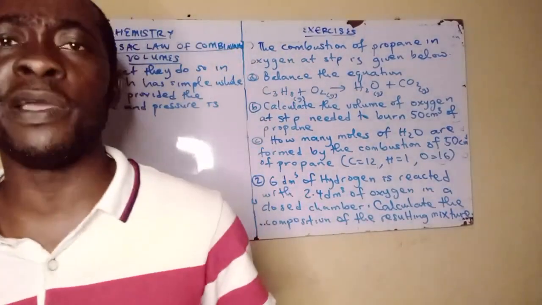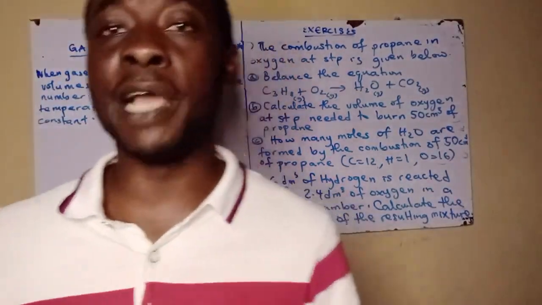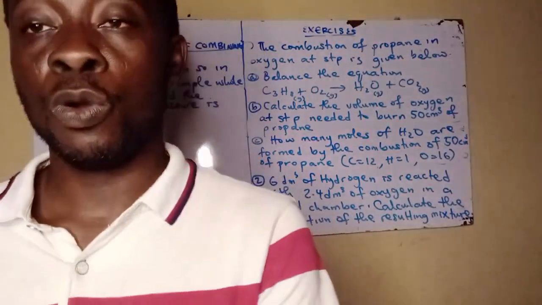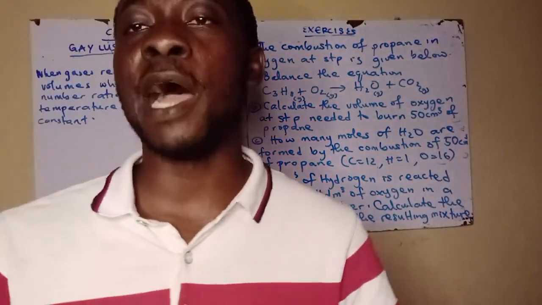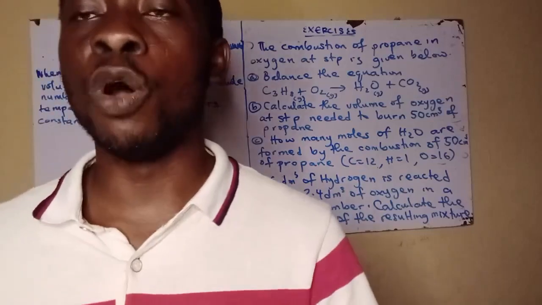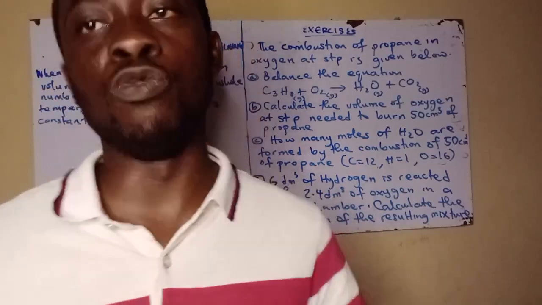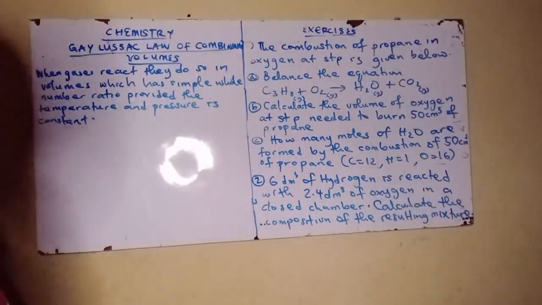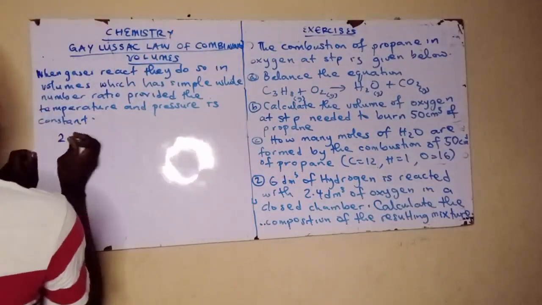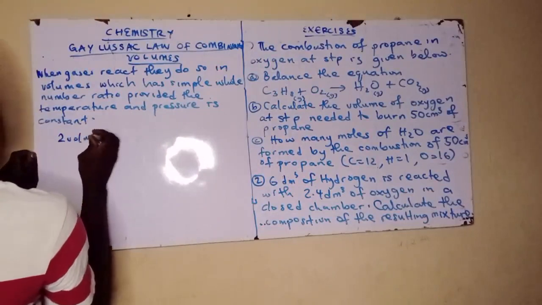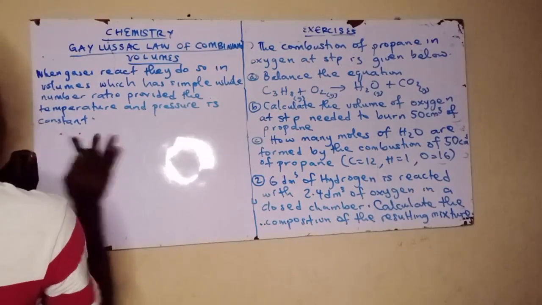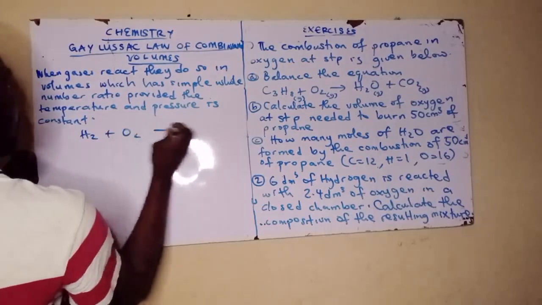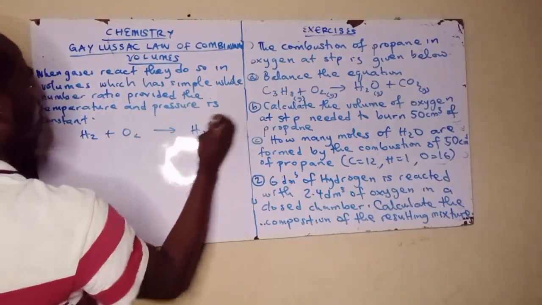Ó tán sọ fún wa níbẹ̀ ni pé tí gases bá ti ń react, inasmuch as we keep pressure and temperature constant, the gas will react in simple whole number ratio in terms of volume. Now nǹkan tá a sọ níbẹ̀ ni pé for example, two volumes of hydrogen, say for example the reaction between hydrogen and oxygen is equal to water.